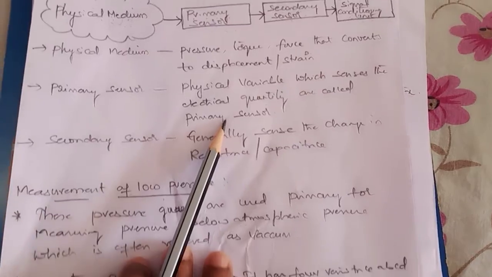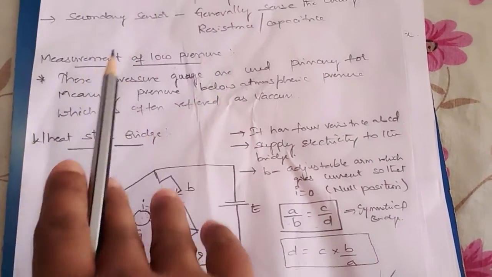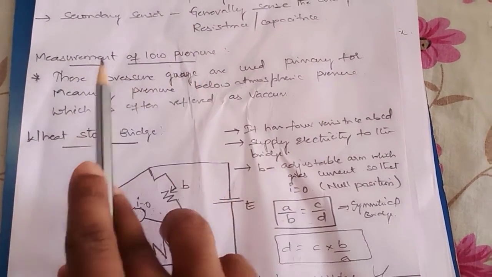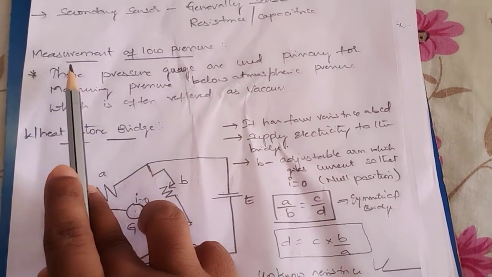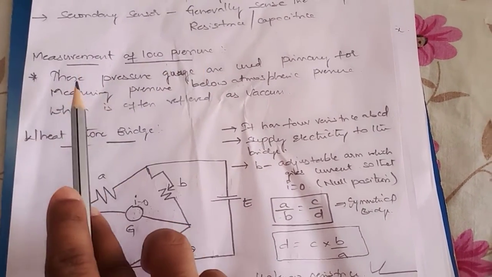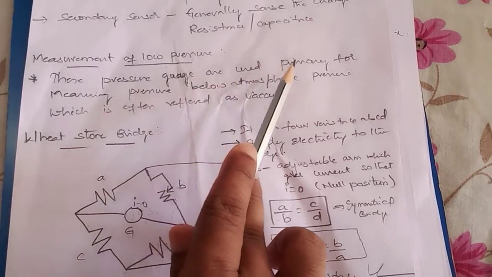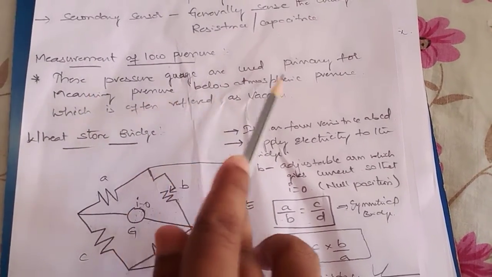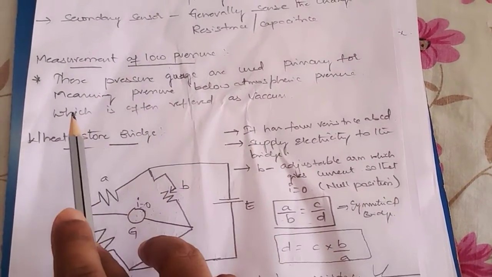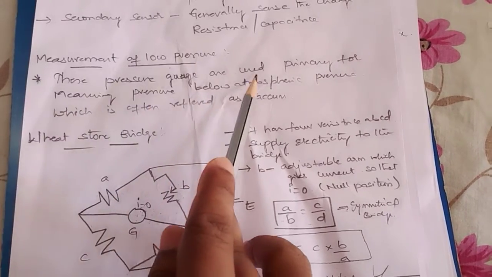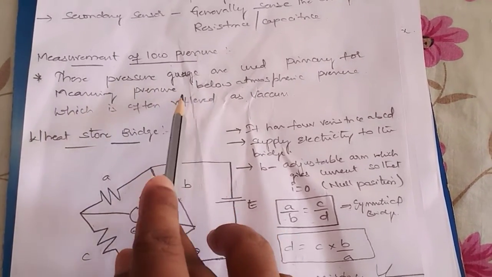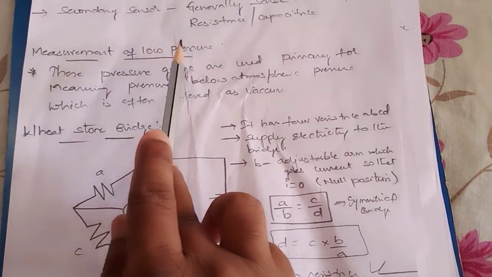So measurement of pressure can be done in two different ways, either measurement of low pressure or measurement of high pressure. So what is measurement of low pressure? These pressure gauges are used primarily for measuring pressure below atmosphere, which is often referred to as vacuum. So the pressure we measure below the atmospheric pressure comes under measurement of low pressure.